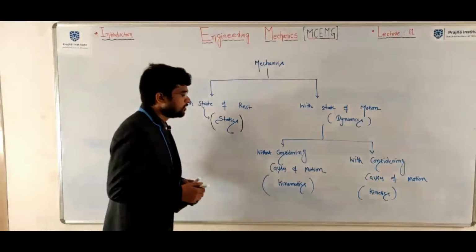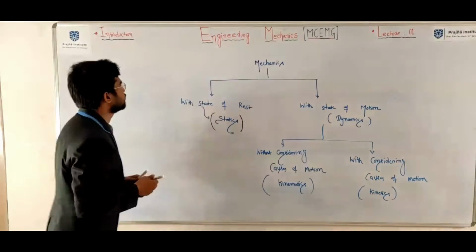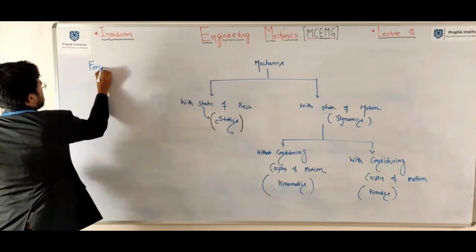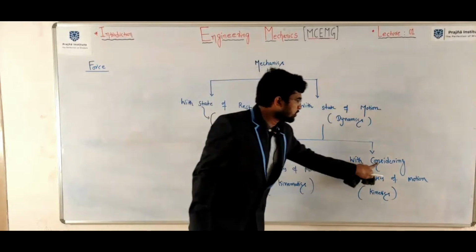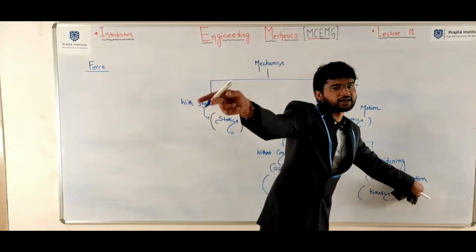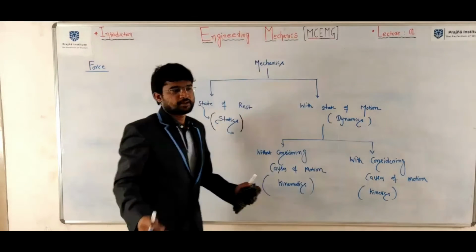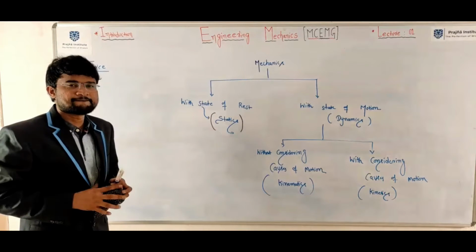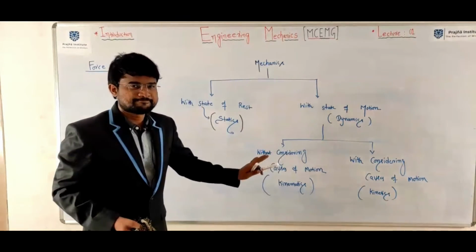Next, you have written force and couple. First put force. Yeah, without considering causes of motion, that is force and couple. Okay, now put force. Clear? Can I rub this?